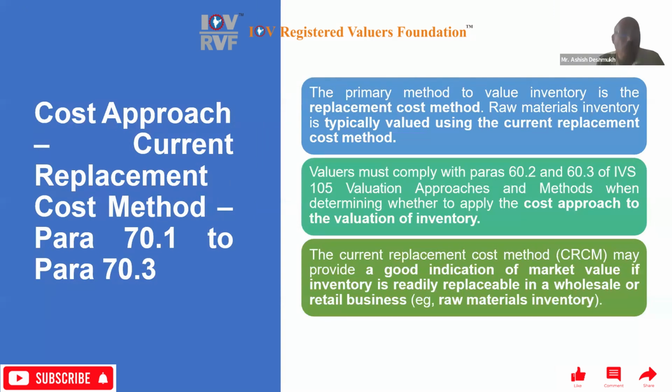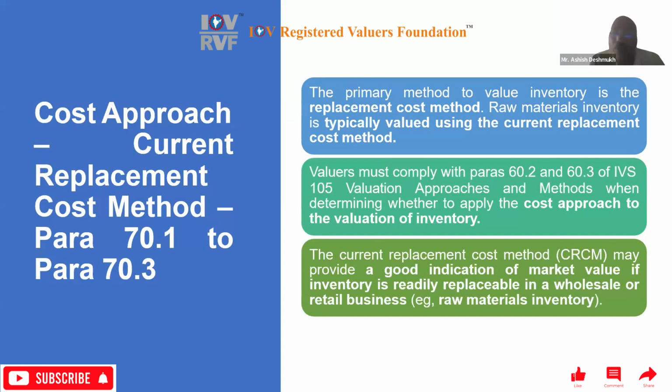Then next is the cost approach. This is para 70, cost approach. Mostly, the commonly used approach in inventory valuation is the cost approach. The primary method to value inventory is the replacement cost method. So all raw materials in a company are calculated with the help of the cost approach. Raw material inventories are typically valued using the current replacement cost method.